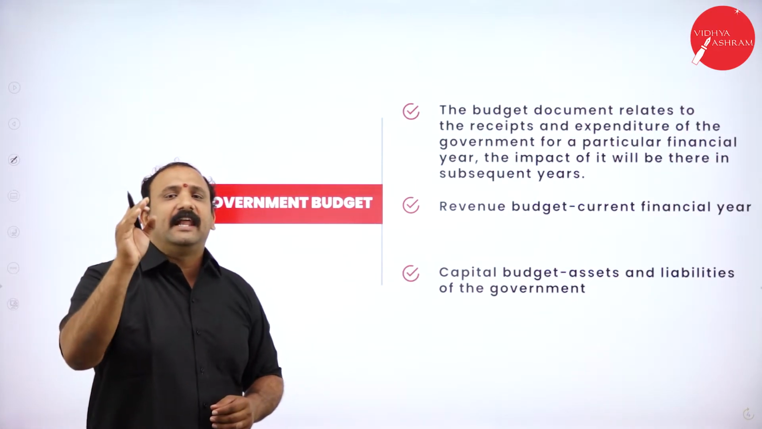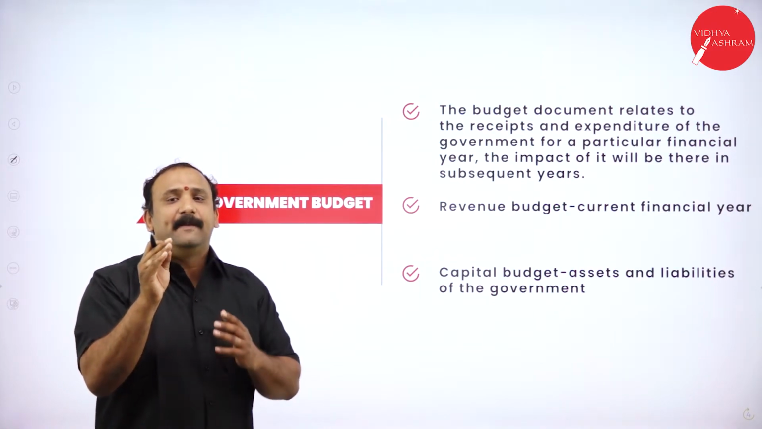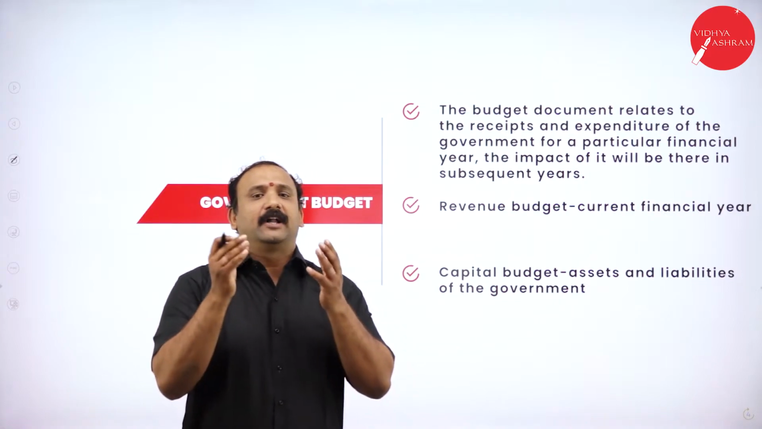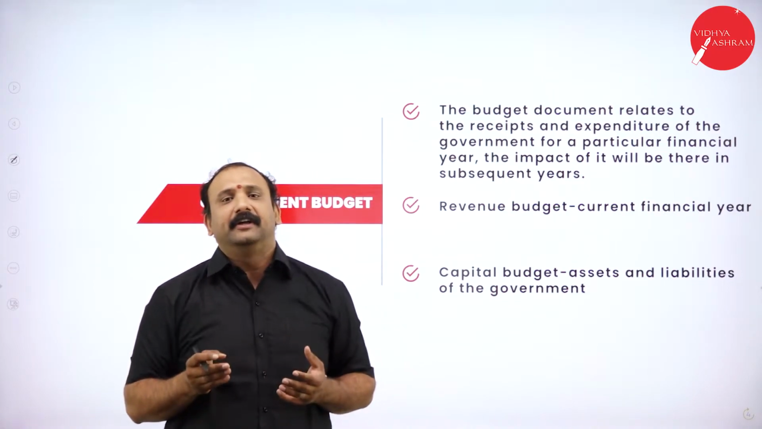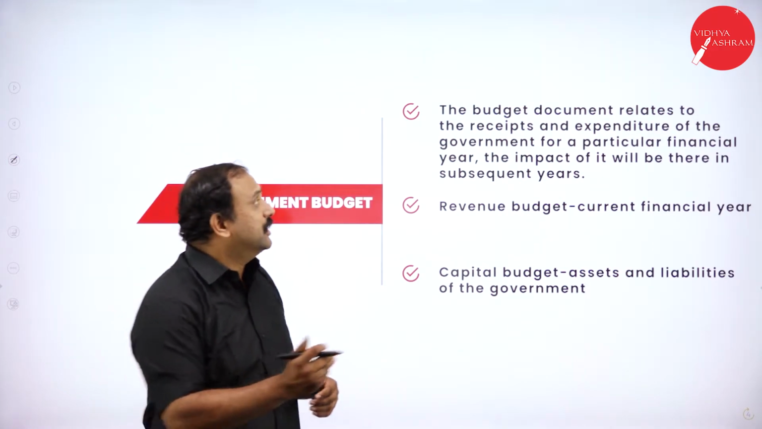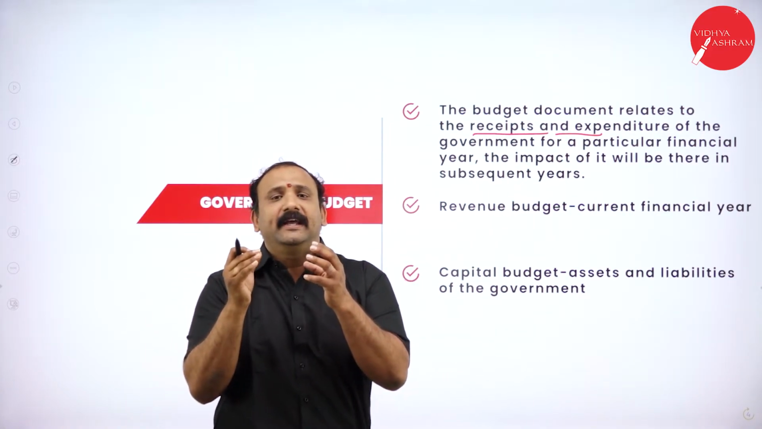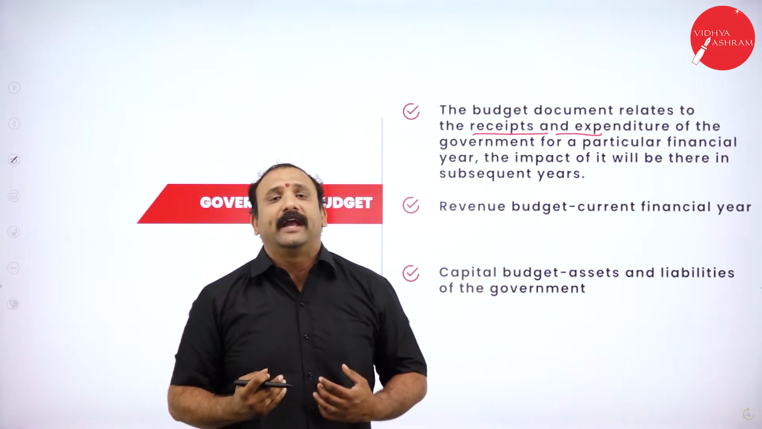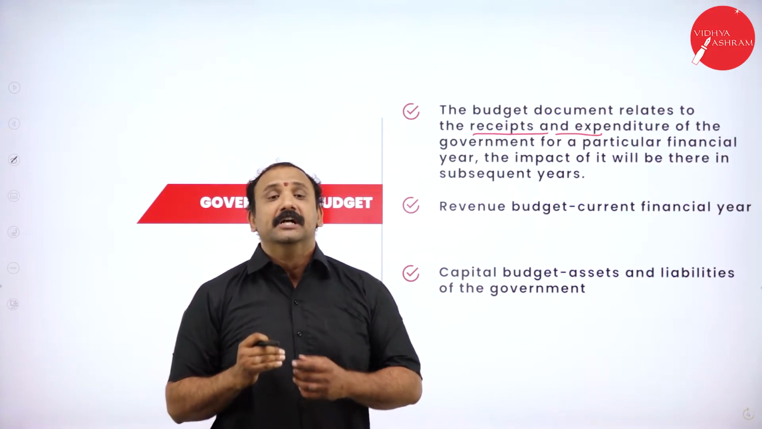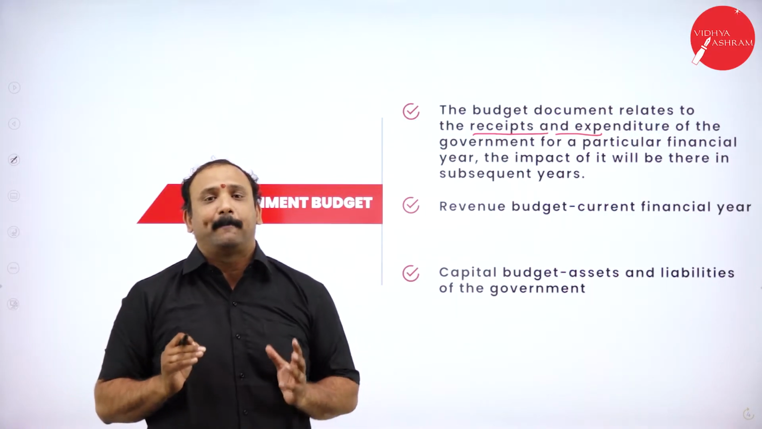The government budget relates to the receipts and expenditure of the government for a particular year. The impact will be there in subsequent years. So today the government has decided that they are going to frame a budget for this current year, that is 2021, and they will try to understand what the receipts and expenditure are. This word is very, very important for all of us to understand. Receipts meaning the income that the government is going to get, expenditure meaning the expenses that the government is going to make towards the nation. So that is why receipts and expenditure form the most important part of the budget.